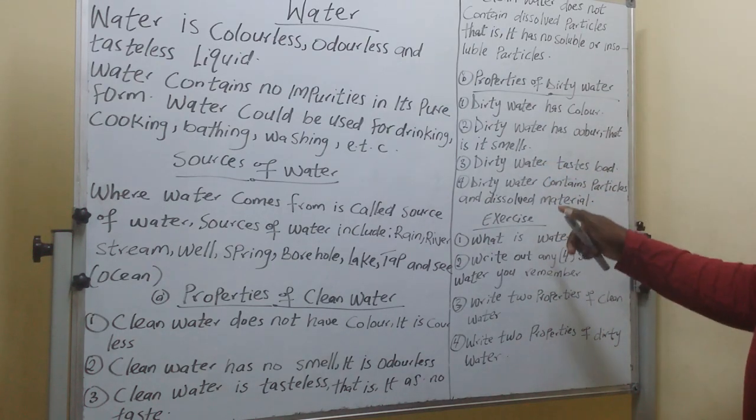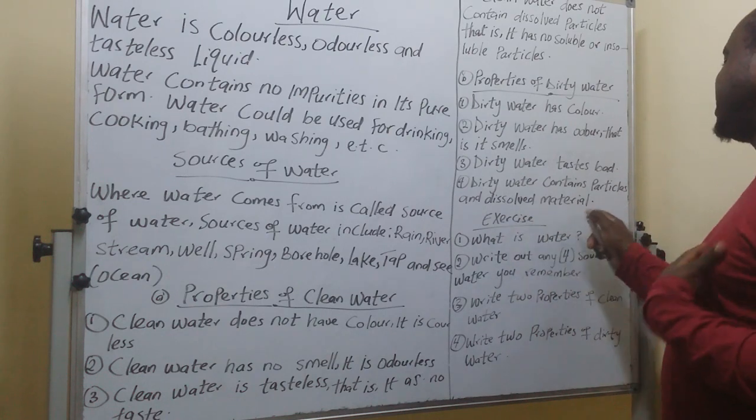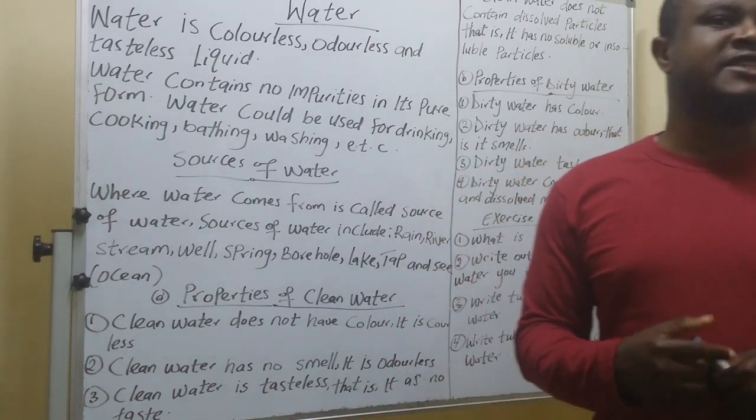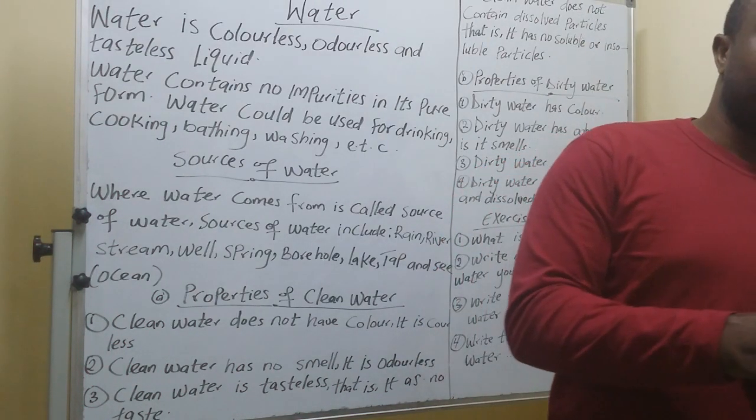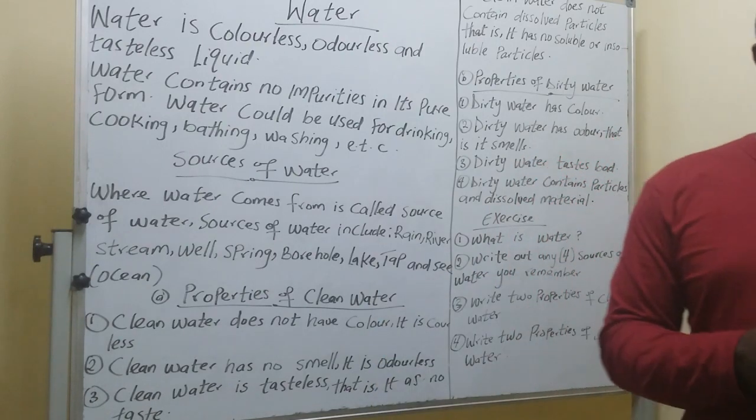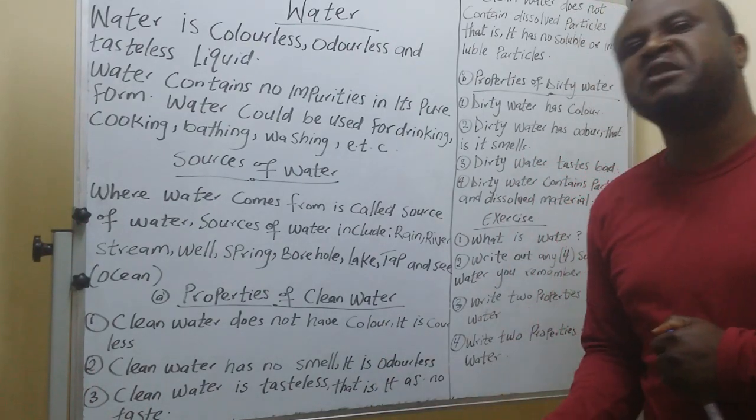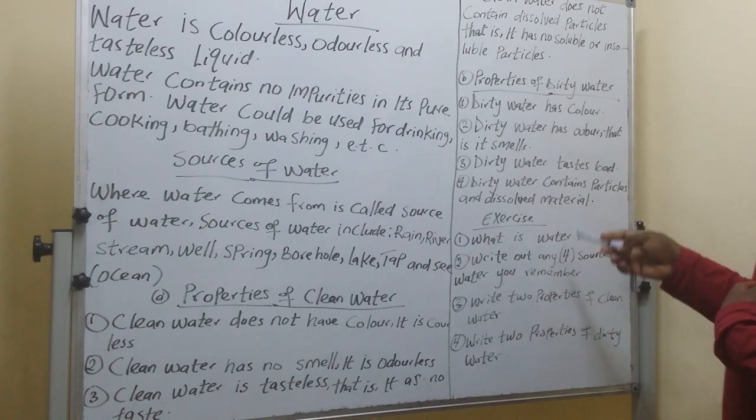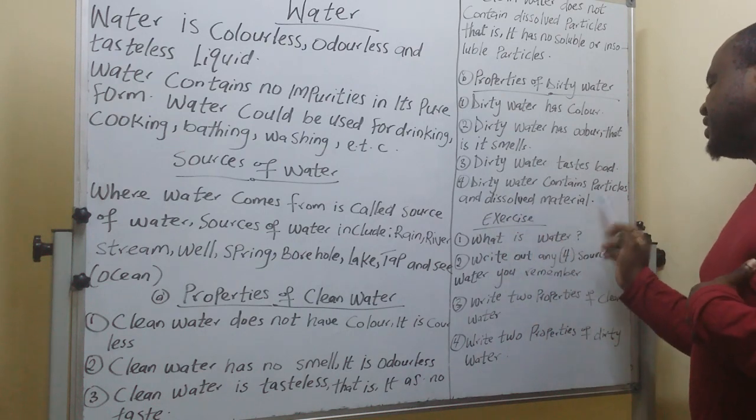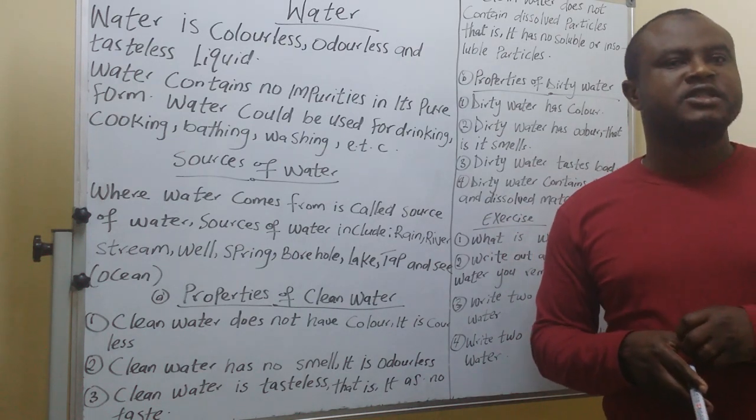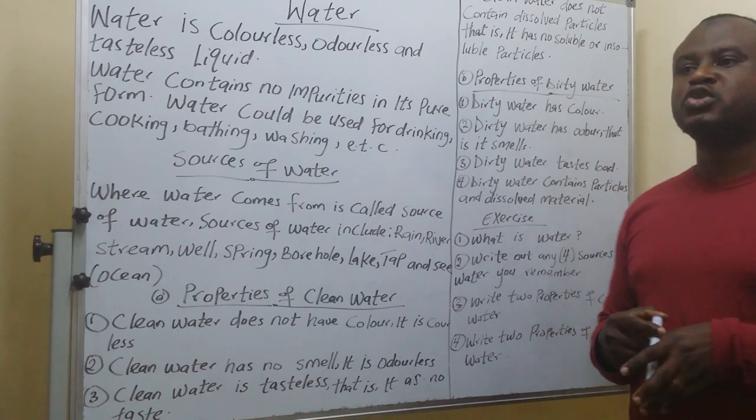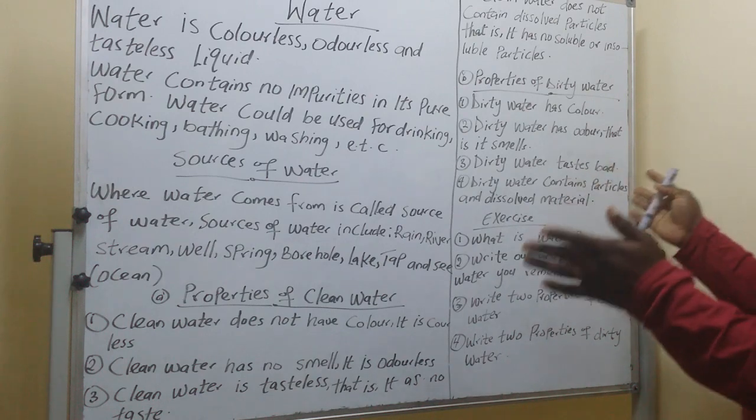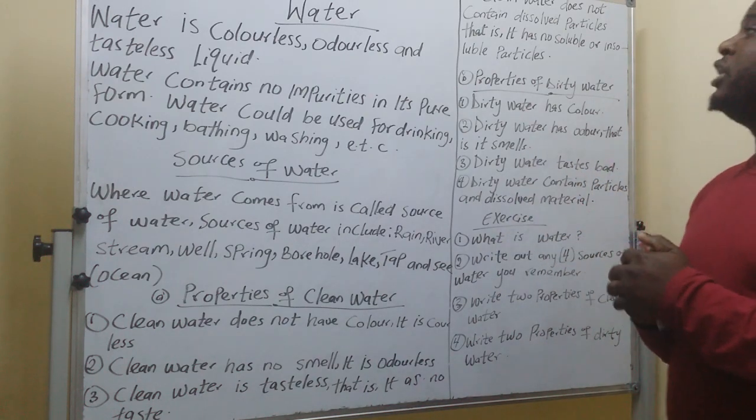Number 4, dirty water contains particles and dissolved materials. Those are the waters that you see, and on the ground of that cup, you will see some particles inside that water. It may be white, it may be black, it's any color. So whenever you see water that contains particles and dissolved materials, that water is what? It is unclean water. So it is dirty water. So these are the things for today for this topic of water.